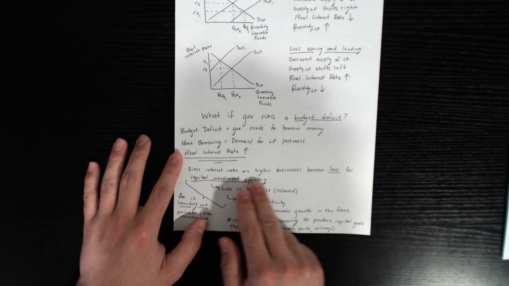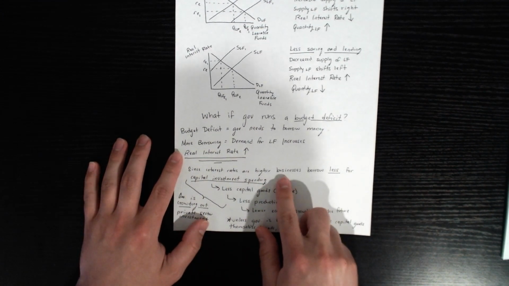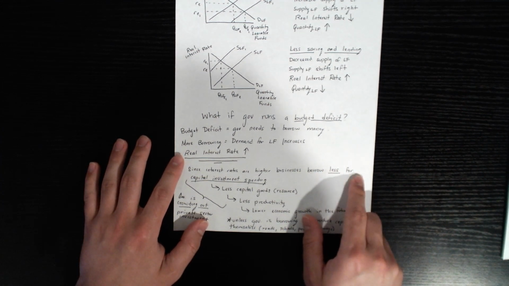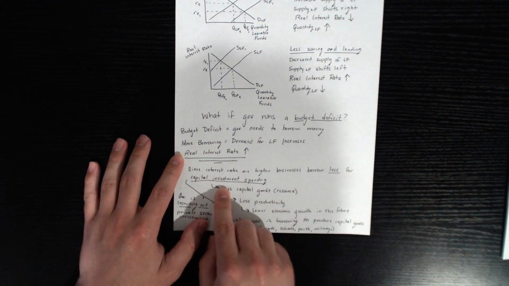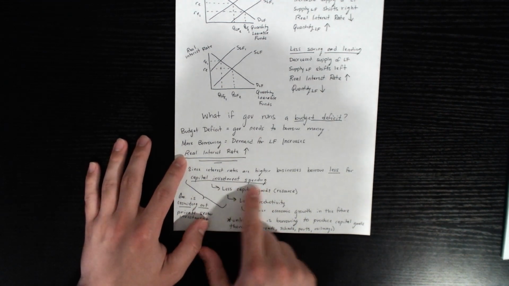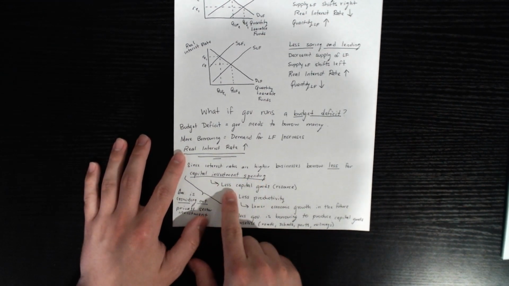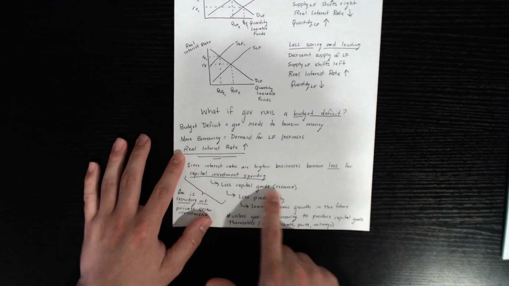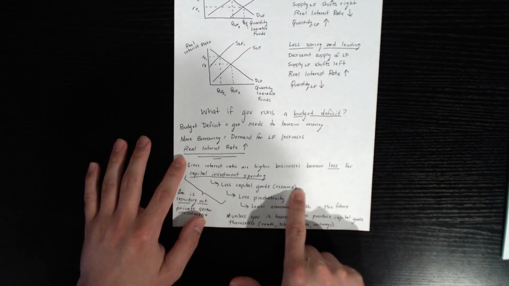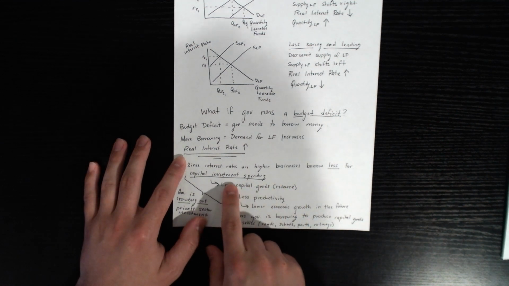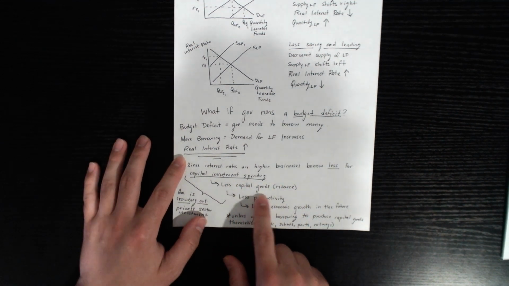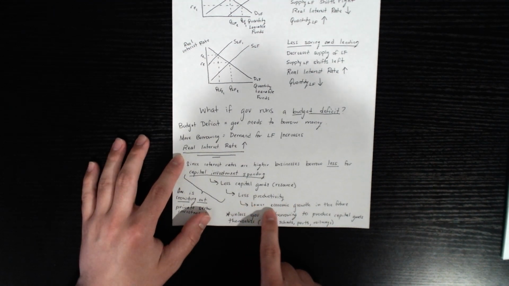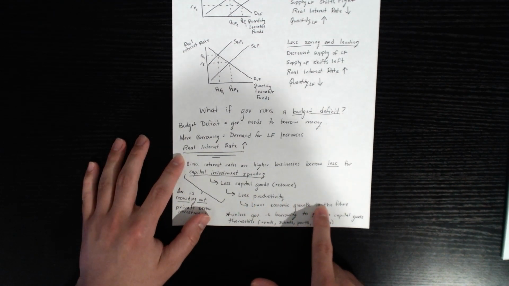And since interest rates are higher, businesses are going to borrow less money for capital investment spending. And you remember, less capital investment spending leads to less capital goods produced in the future, which means we have less future resources, which means since we have fewer resources, we're going to end up with less production, which lowers our economic growth possibilities in the future.